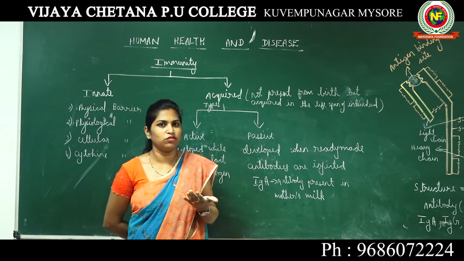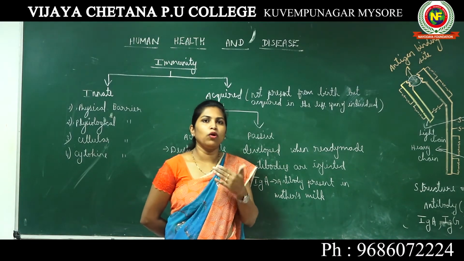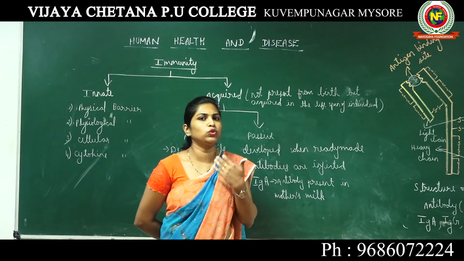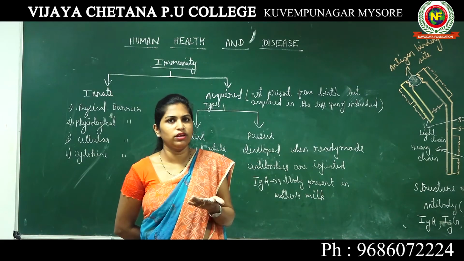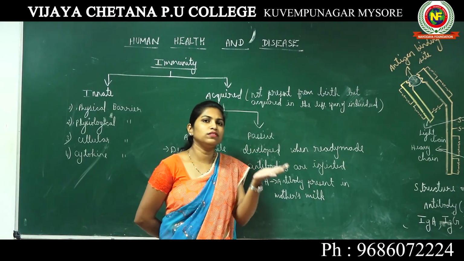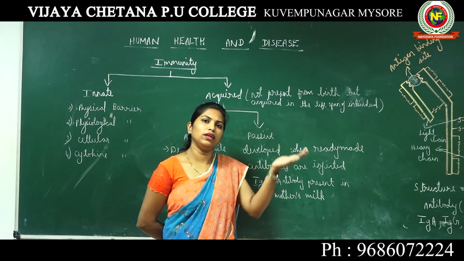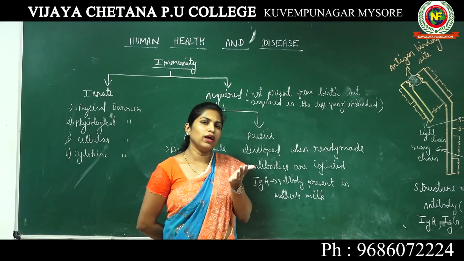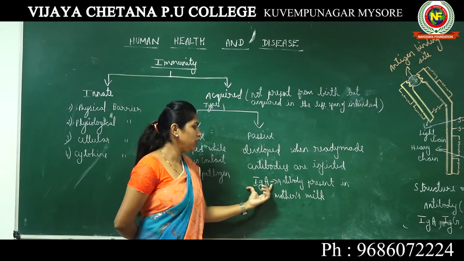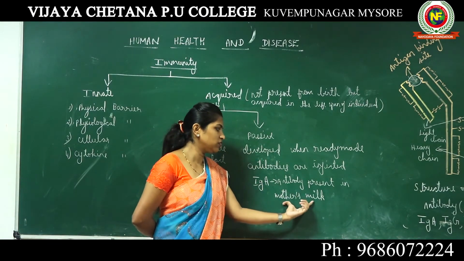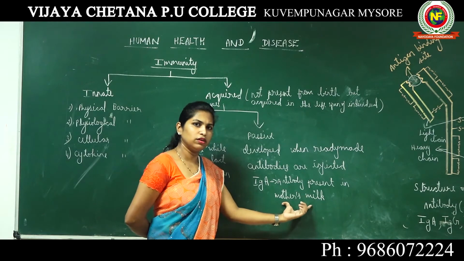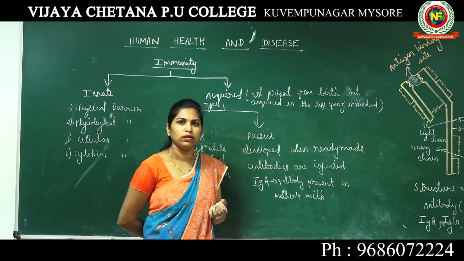Why we say that is because the baby's body is not actually ready to produce antibodies as soon as the baby is born. So in order to avoid any kind of infection, a few antibodies are transferred in mother's milk from mother's body to the baby's body.